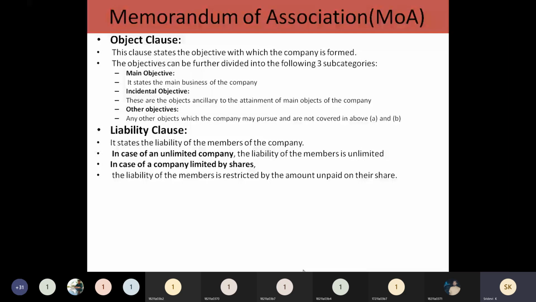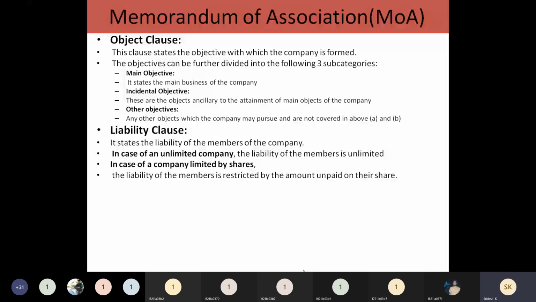Whenever an initial public offer is given, they will not ask you to pay the whole amount of the share value. Only a part. For example, among 1,000 rupees, when you register they may ask you to pay one half, 500 rupees. After that, they may make a first call where you have to pay another 100 rupees, then another 100 rupees.